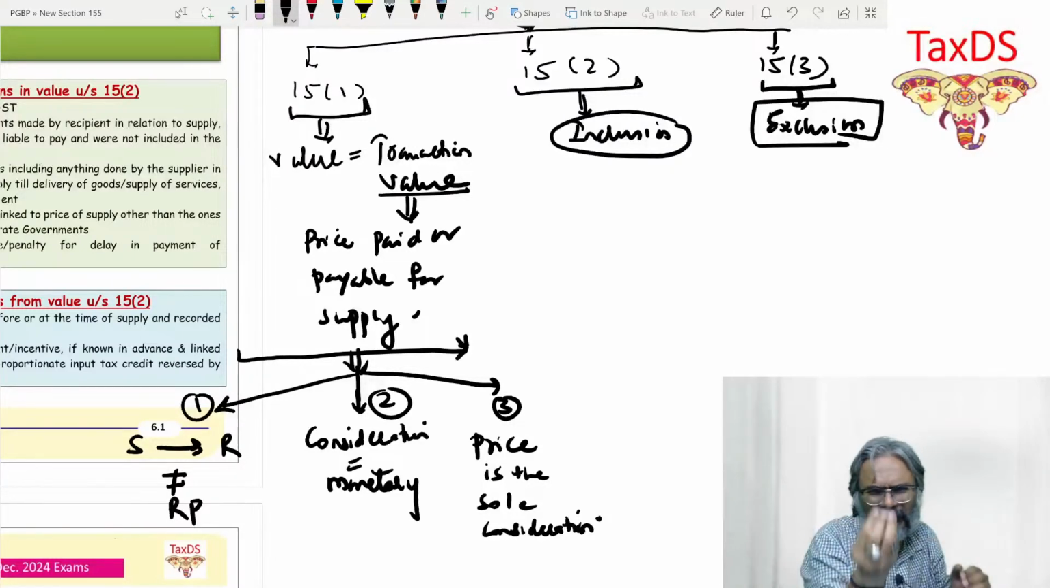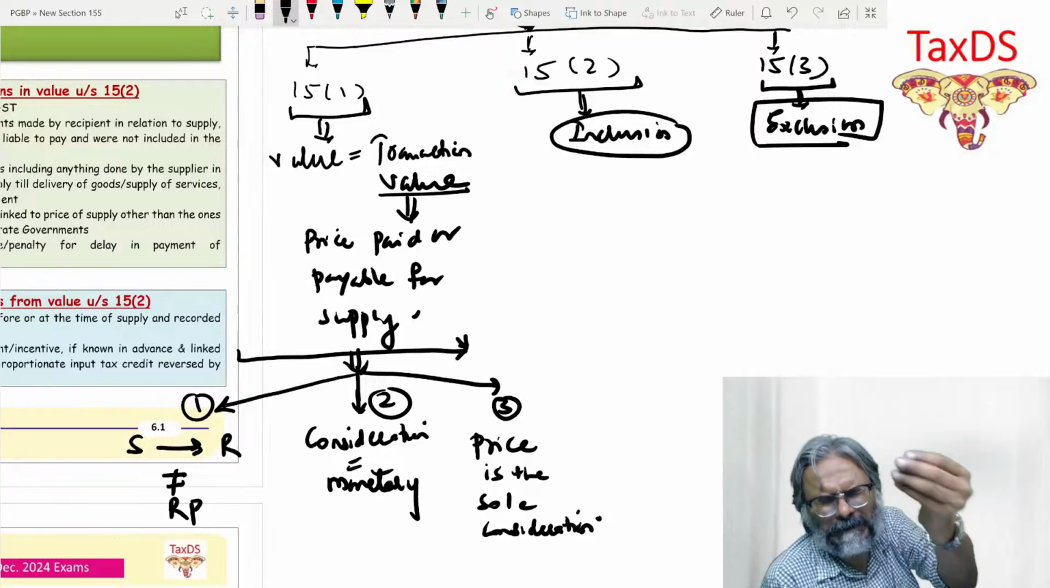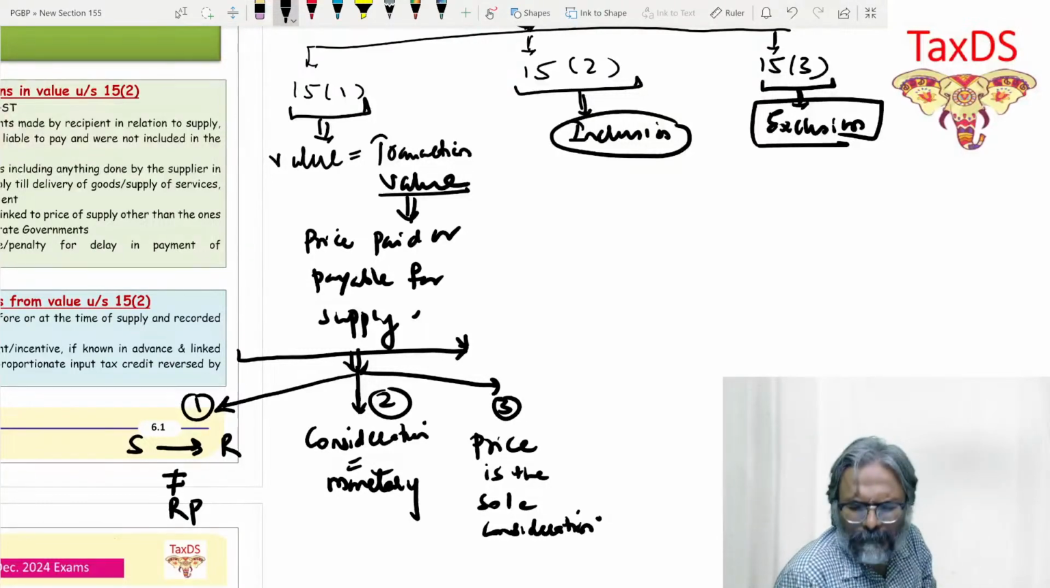Now, just a very quick conceptual part. Many of you are aware of it, but still, allow me a minute to introduce the conceptual part of 15.2.